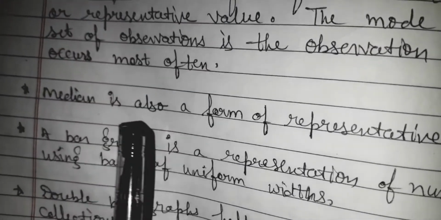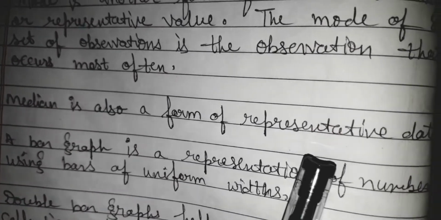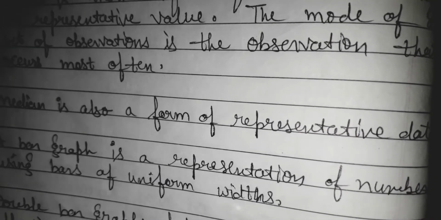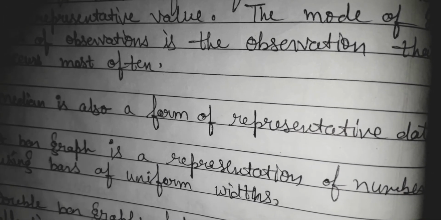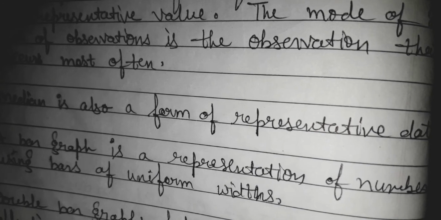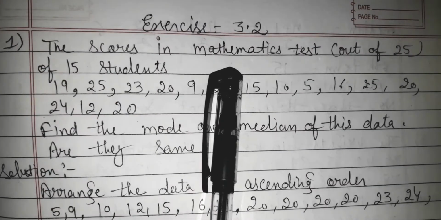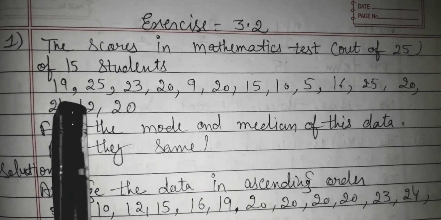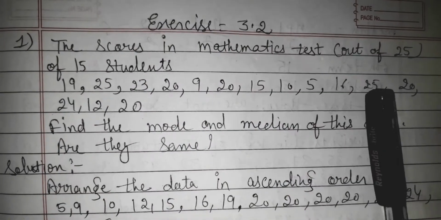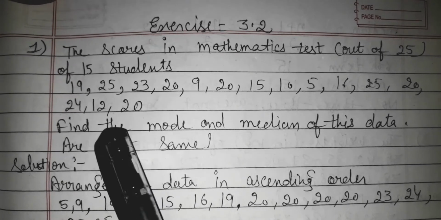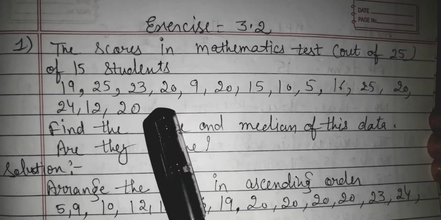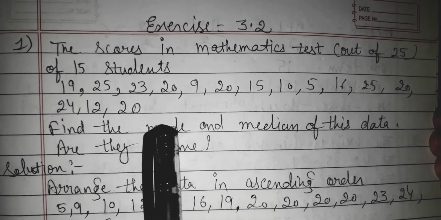Second, median. Median is also a form of representative data. Now, in exercise 3.2, we will learn about median and mode. Let's start exercise 3.2. The scores in a mathematics test out of 25 of 15 students are given. There are 19, 25, 23, 29 and so on.